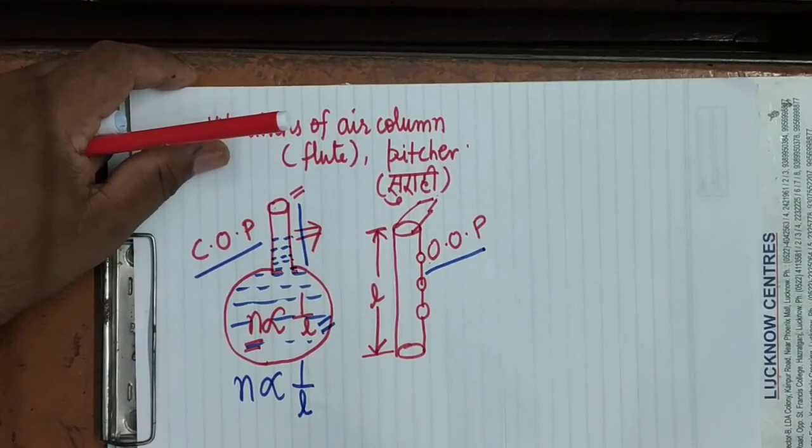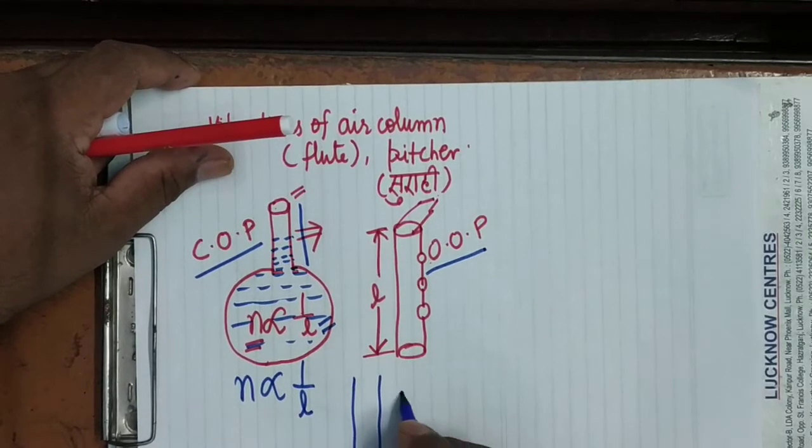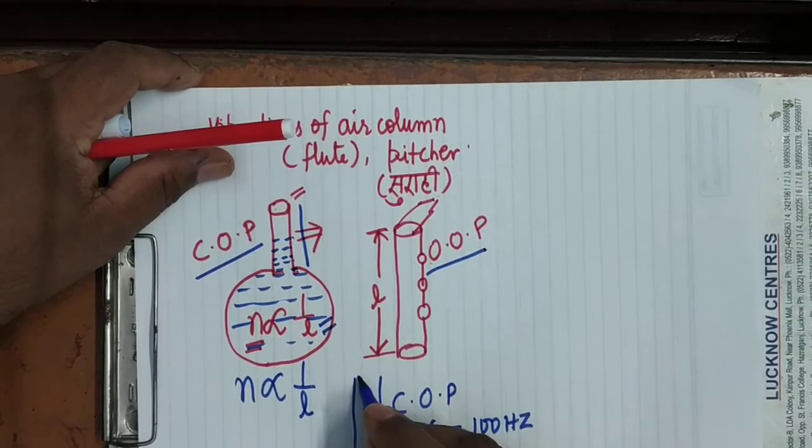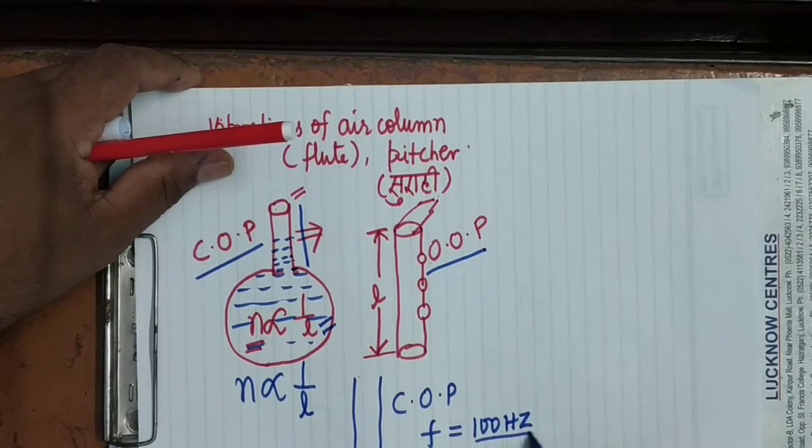Here in the closed organ pipe, this is a closed organ pipe. Suppose its fundamental frequency is 100 Hz; on blowing the air a sound will be heard, and suppose a sound of this frequency is heard.